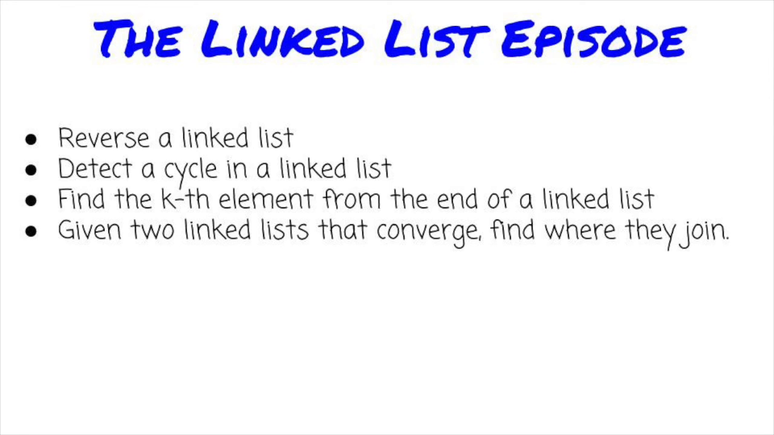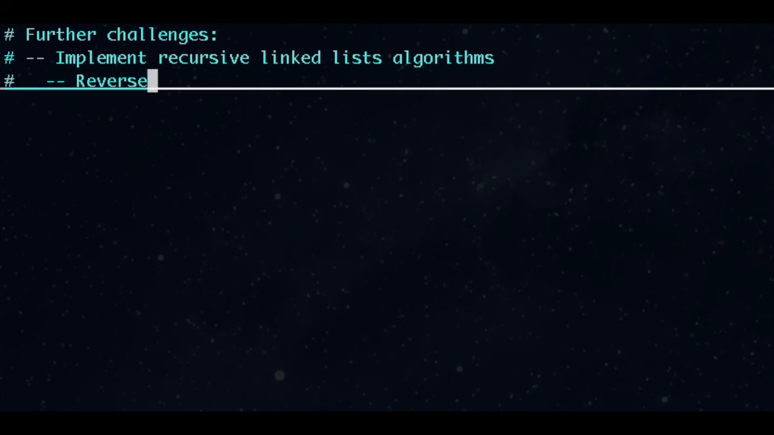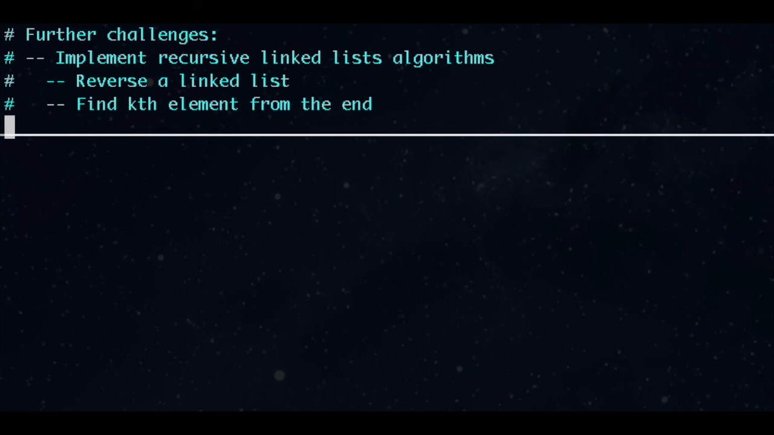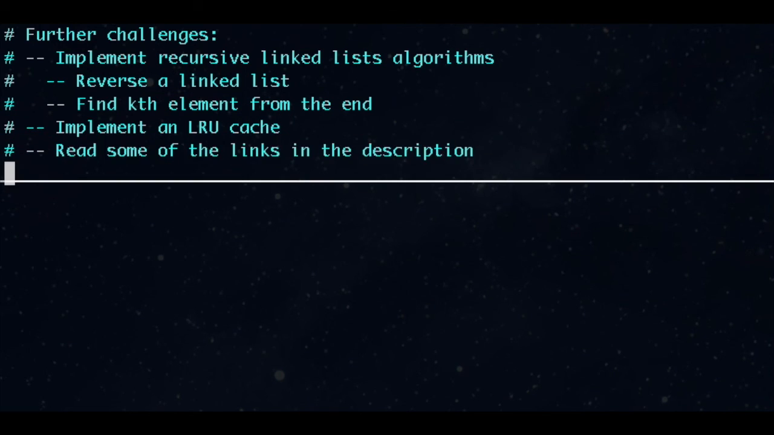After these 4 problems, here are a few more challenges you could try. Implement the 2 iterative algorithms we discussed recursively, which are reversing a linked list and finding the kth element from the end. Implement a least recently used cache. Finally, read some of the links in the description, particularly the one talking about linked list efficiency.